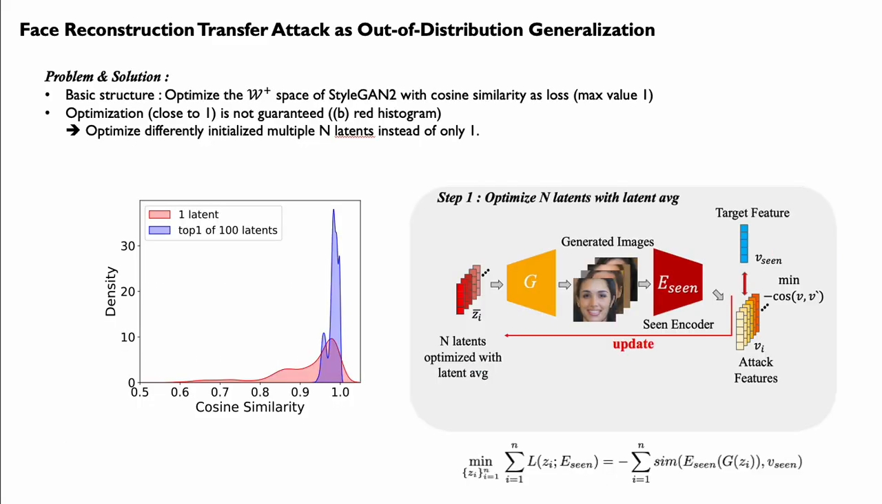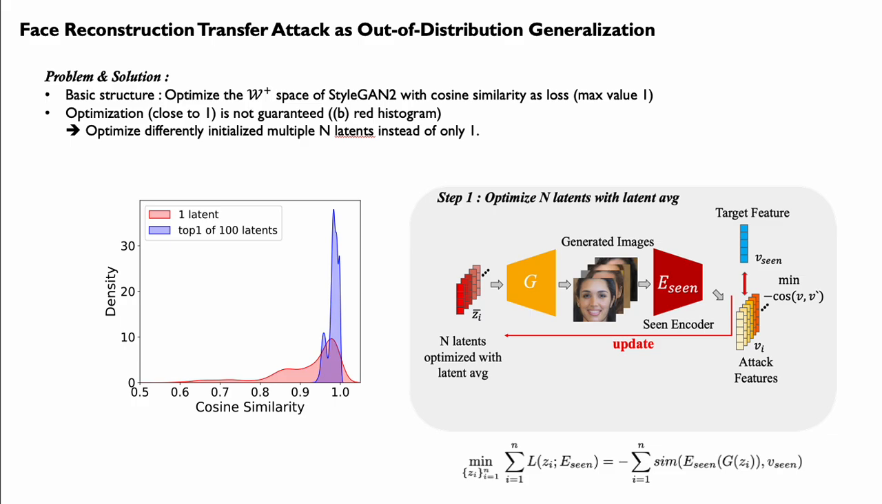First of all, the basic structure of our method is optimizing the W space of a pre-trained StyleGAN2 trained with the FFHQ256 dataset, with cosine similarity as the loss function between the target feature and the feature of the image generated from the latent to optimize, as shown in the figure on the right side. Naively optimizing a single latent doesn't guarantee optimization close to 1, as we can see in the red histogram in the left figure. We term this an underfitting issue